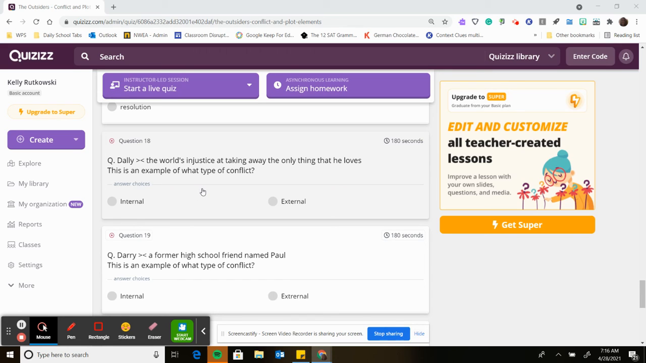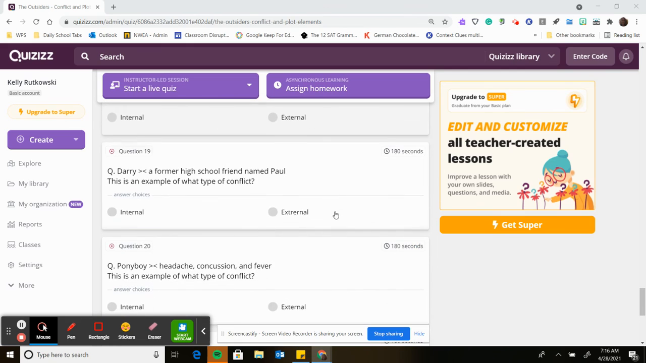Question 18, and this goes with our conflict chart I gave you the other day. Dally is against the world's injustice at taking away the only thing he loves. This is an example of what type of conflict? Internal or external? Question 19. Dally opposes a former high school friend named Paul. This is an example of what type of conflict? Internal or external?